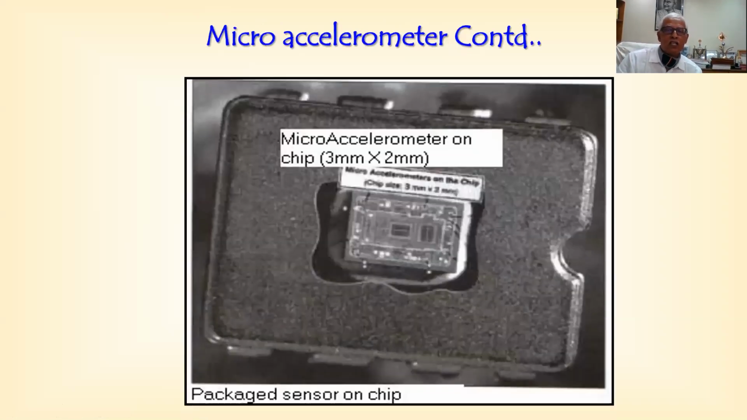And now this is the assembly. This micro accelerometer's size is just 3 millimeters by 2 millimeters. This is the total assembly, which appears like a suitcase.